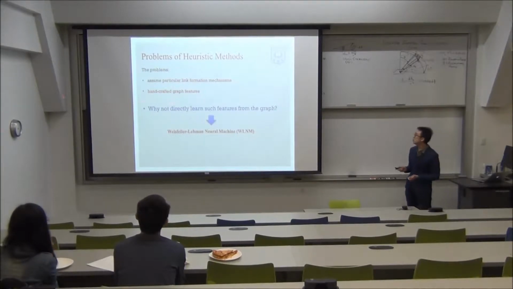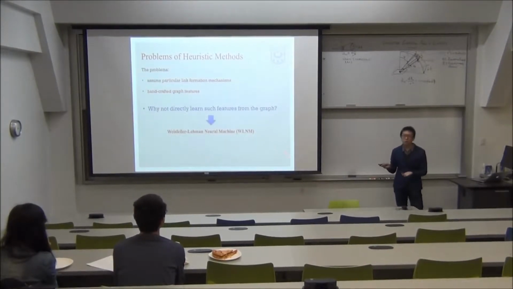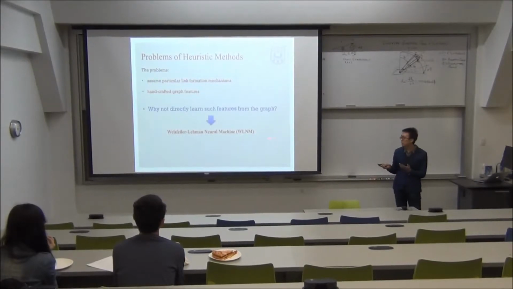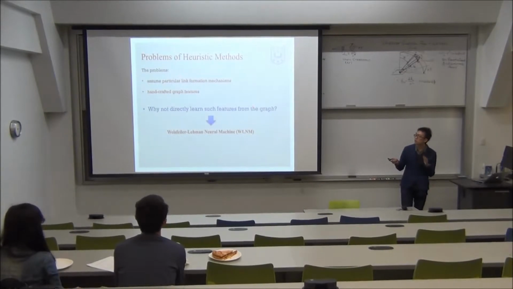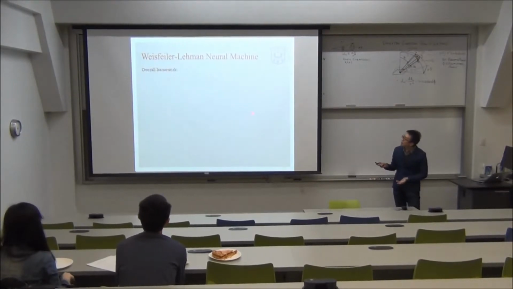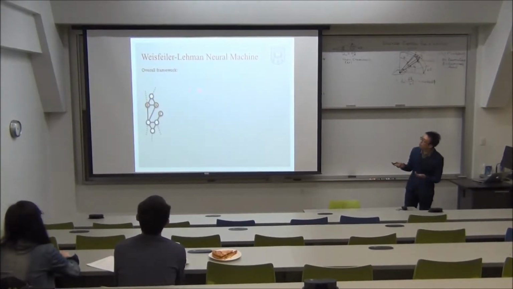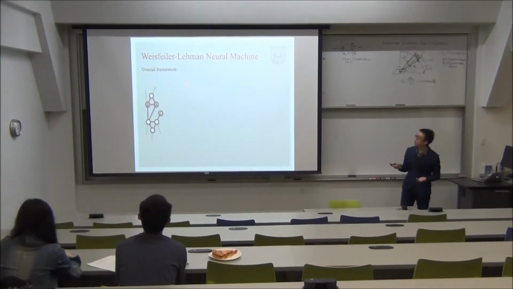Yes, this motivates the Weisfeiler-Lehman neural machine. It automatically learns graph features for link prediction from the network itself, instead of relying on some heuristic scores. This figure illustrates the overall framework of Weisfeiler-Lehman neural machine.